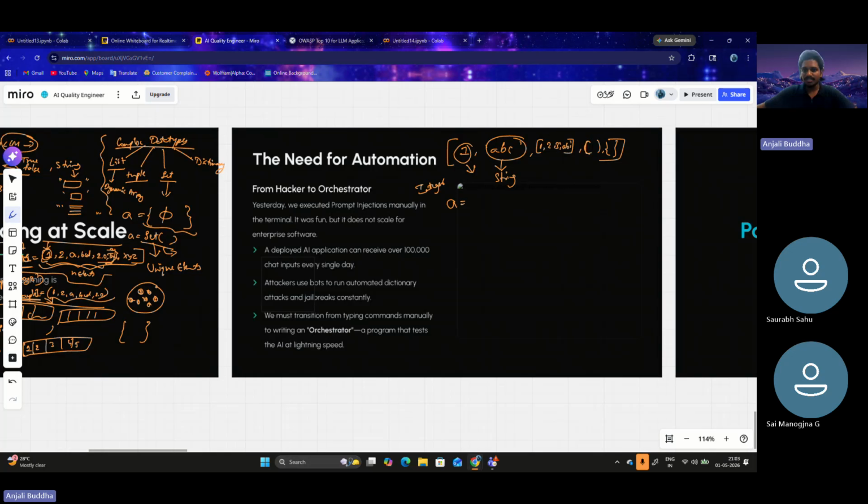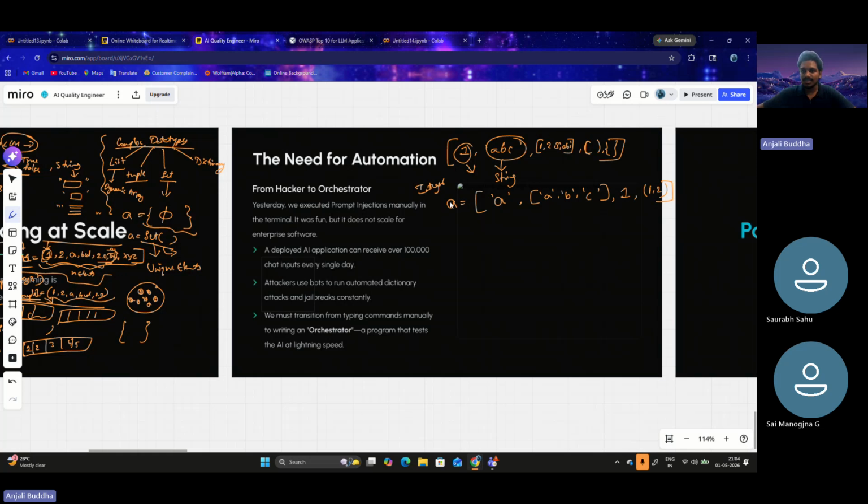So let's name this. The first element is A. The second element is a list which contains A, B, C as its elements. The third element is, let's say, one. The fourth element is a tuple, which contains one comma two. Okay, this is a list now.